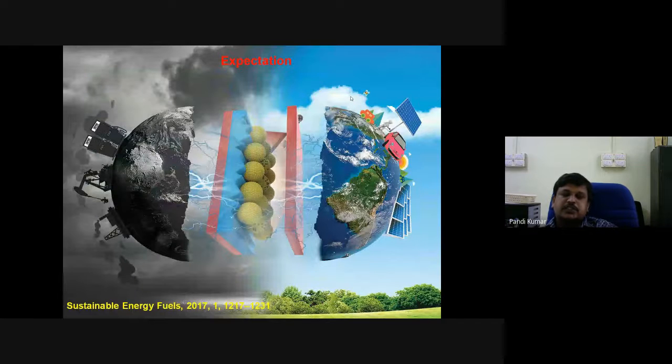So today's take home message: if we want to move away from fossil fuel based energy sources, then we have to switch over to solar based energy systems. This is the take home message.